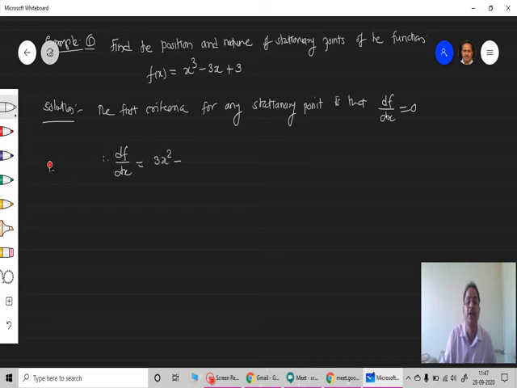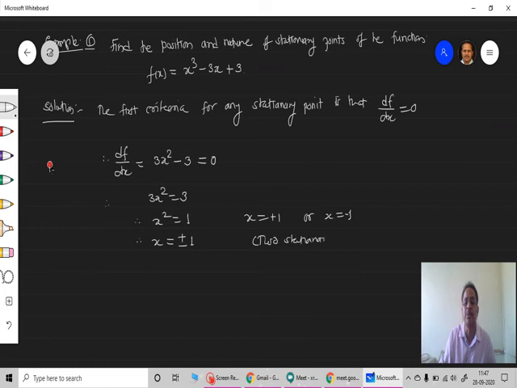You will get 3x square minus 3. Okay, the differential of x is 1 and plus 3 will be 0. That is what I have to keep equal to 0. So from that I will get 3x square is equal to 3, or x square is equal to 1, and therefore x is equal to plus and minus 1. So you can have either x is equal to plus 1 or x is equal to minus 1. These are the two stationary points possible to the curve.